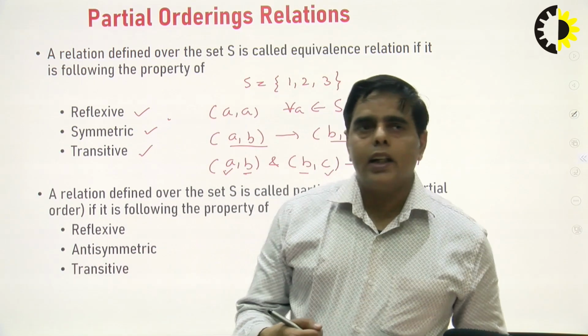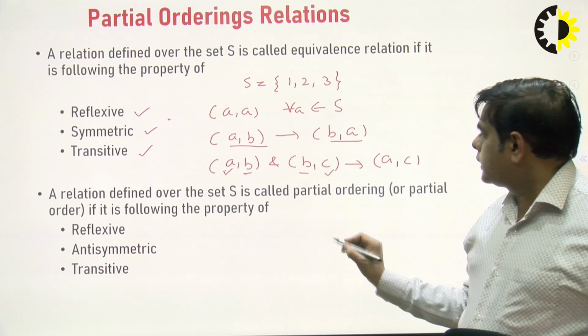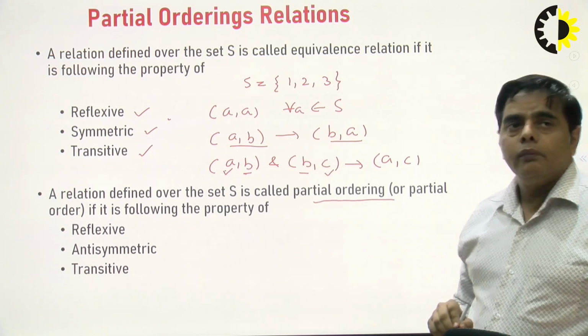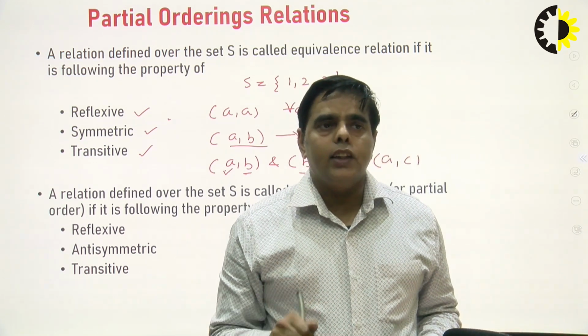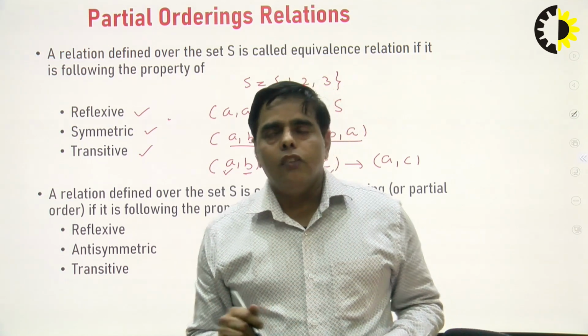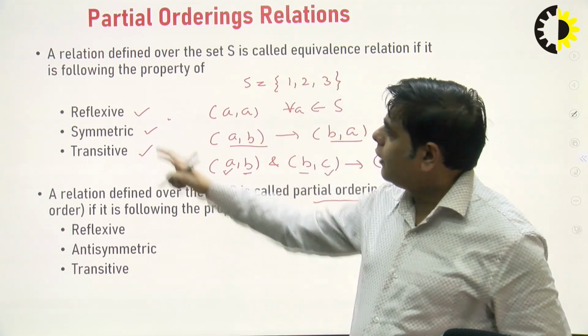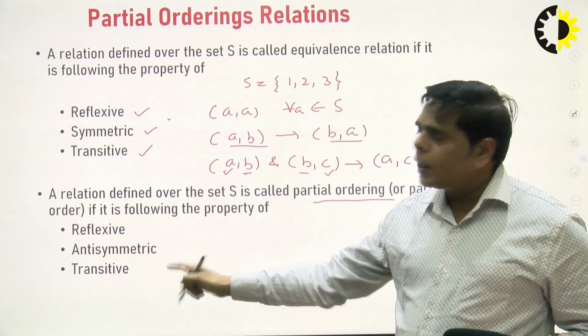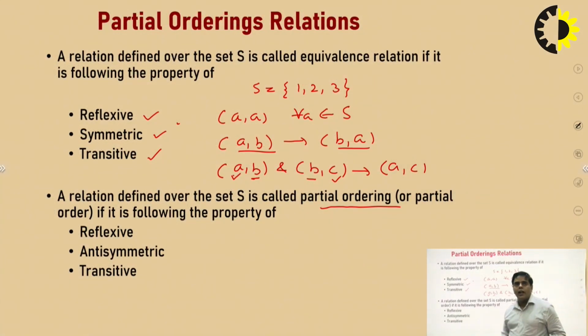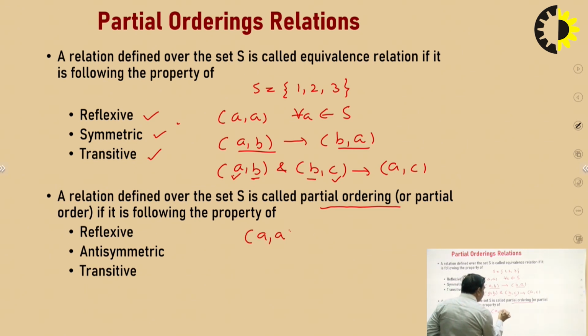Similar to this, there exists another relation which is known as the partial order relation. A relation is known as a partial order relation if it is reflexive, antisymmetric and transitive. A relation is an equivalence relation when it is reflexive, symmetric and transitive, and it is a Poset if it is reflexive, antisymmetric and transitive. If these three properties hold at the same time, then we can say the relation is a partially ordered set or the Poset. So we already know the relation is reflexive if there exists A comma A type of element for all A belongs to S.